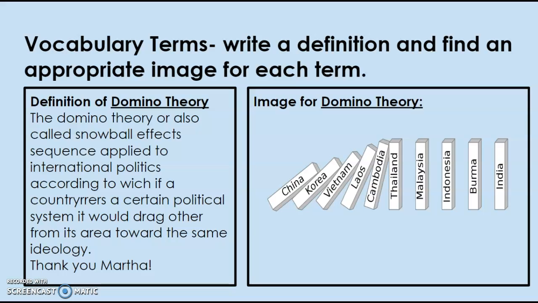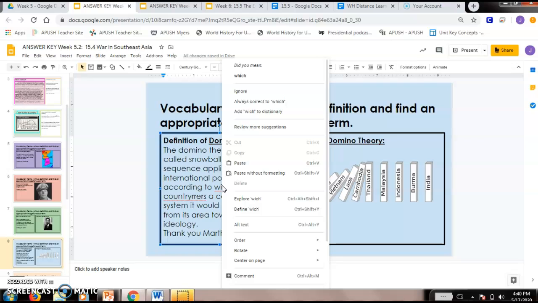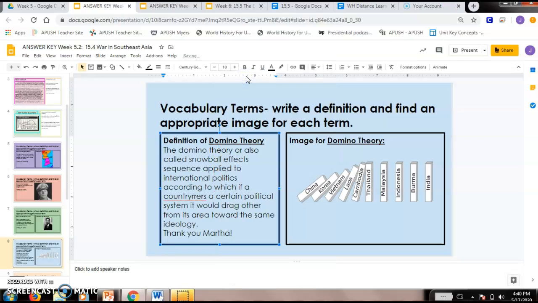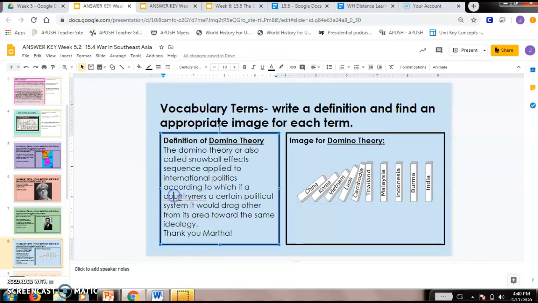All right, domino theory. Martha, thank you so much, I love your definition here. Domino theory, also called the snowball effect, is applied to international politics, according to which if a country adopts a certain political system, it would drag others from its area towards the same ideology. So remember, ideology is a set of beliefs. And I wanted to use this opportunity to remind you: right click when it has a red underline. And this one, that's okay. So this is not correct. So I got to do it on my own.